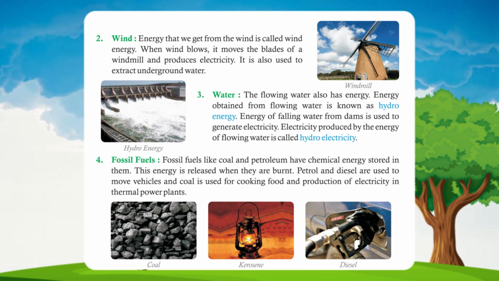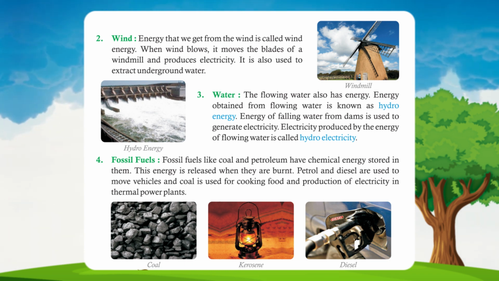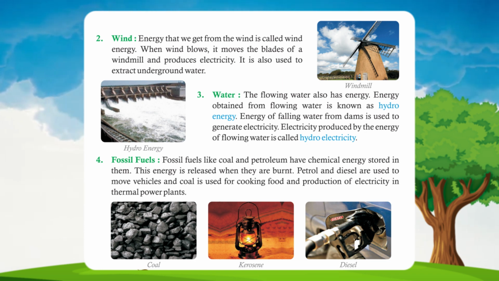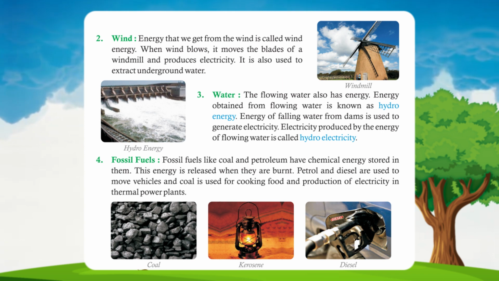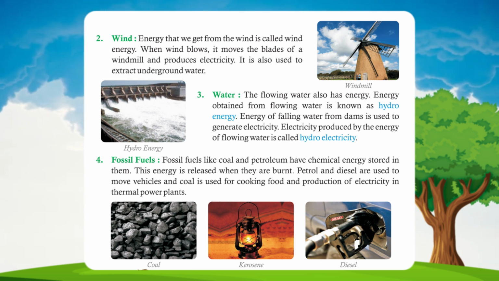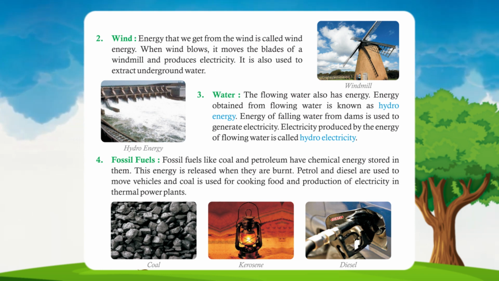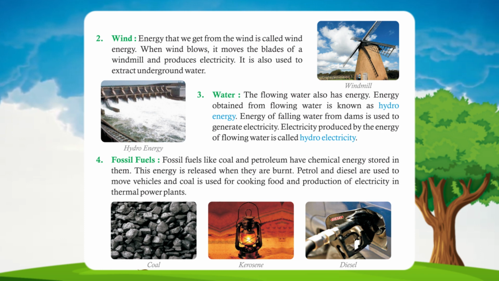3. Water. Flowing water also has energy. Energy obtained from flowing water is known as hydro energy. The energy of falling water from dams is used to generate electricity. Electricity produced by the energy of flowing water is called hydroelectricity.